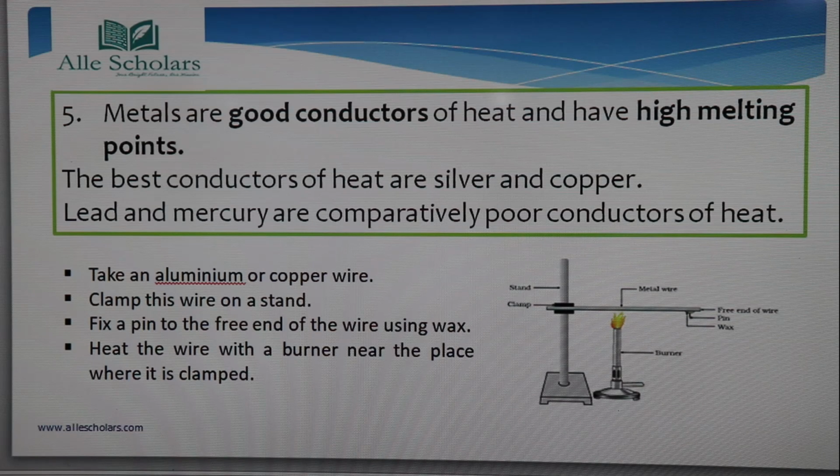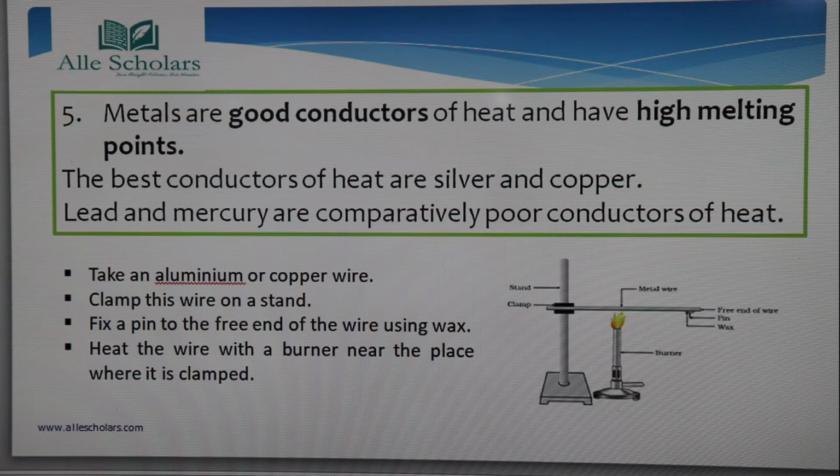But one more thing is there: the metal wire that is used is not going to melt, despite attaining a very high temperature. Why is it not going to melt although it attains a high temperature?